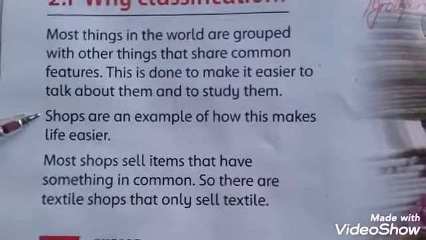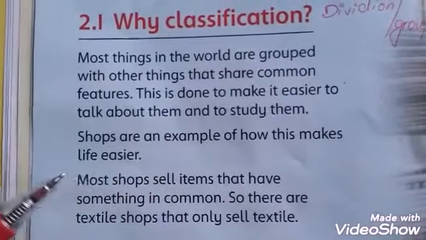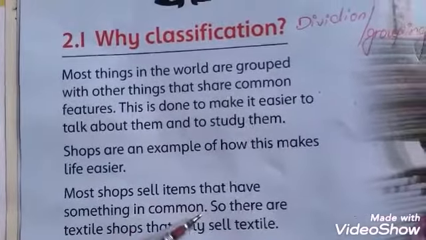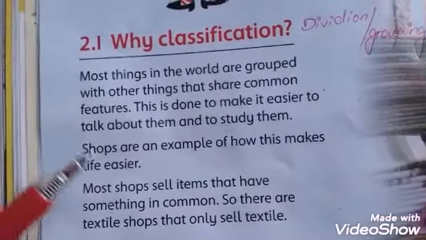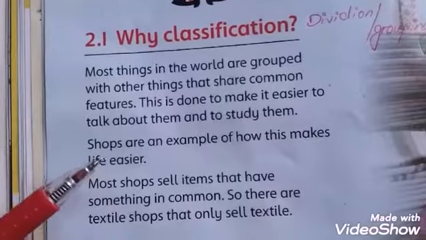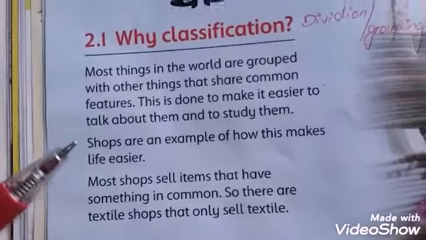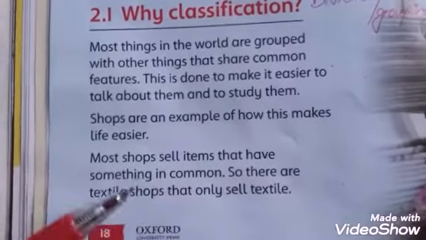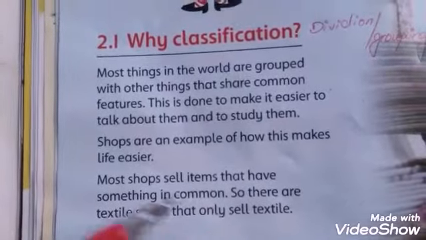Students, in your book there is an example of shops. The example of shops shows how classification makes life easier. Most shops sell items that have something in common. For example, in a market, different shops are there but having common things in them. For example, dresses, clothes, shoes, crockery, toy shops, and some are textile shops that only sell textile.